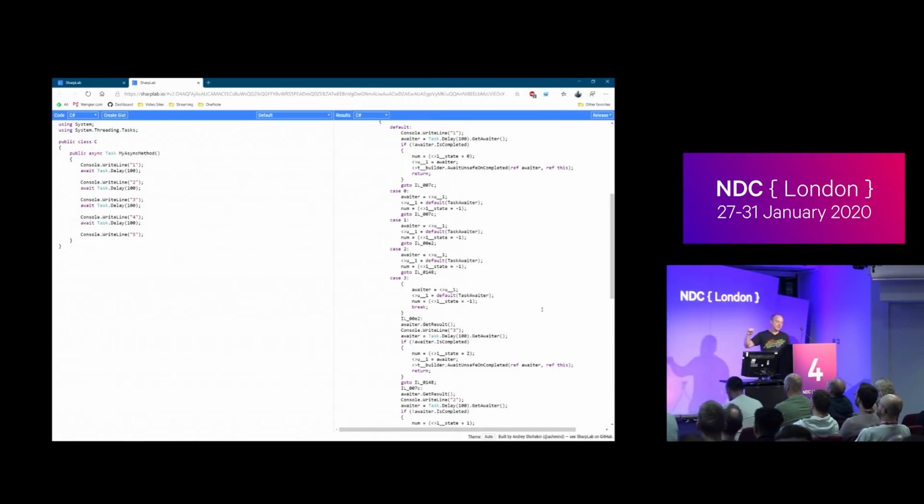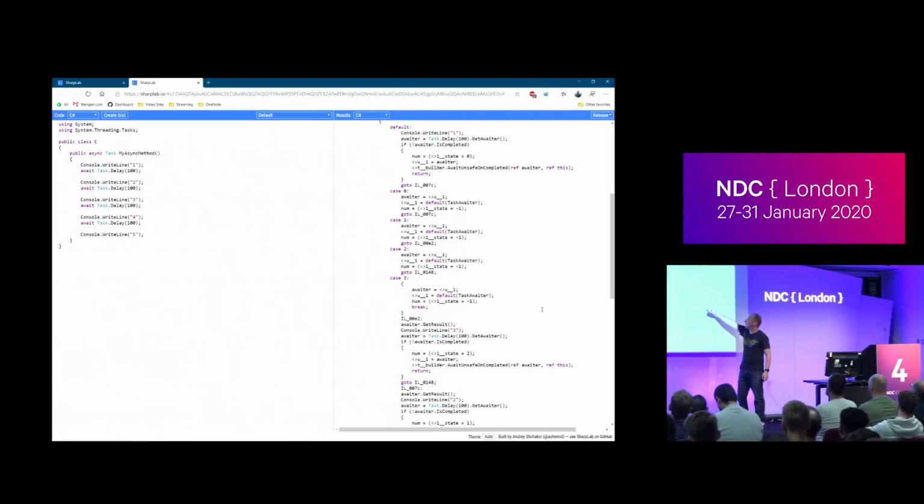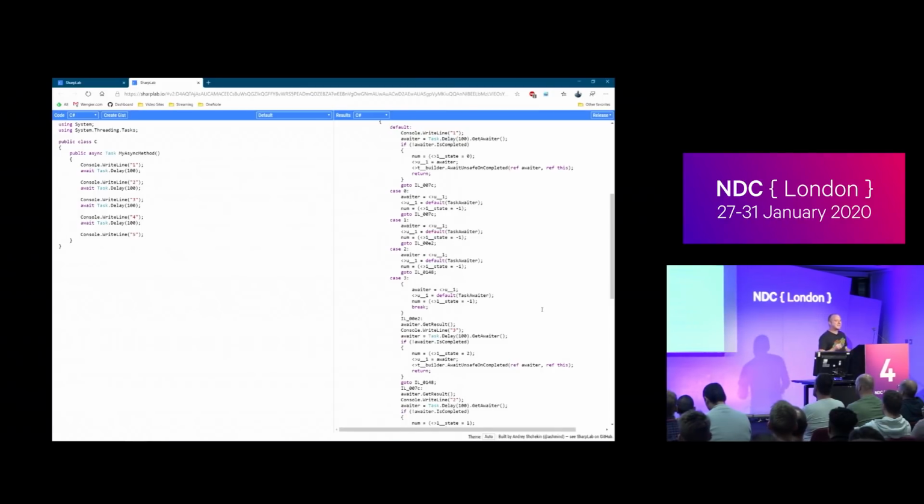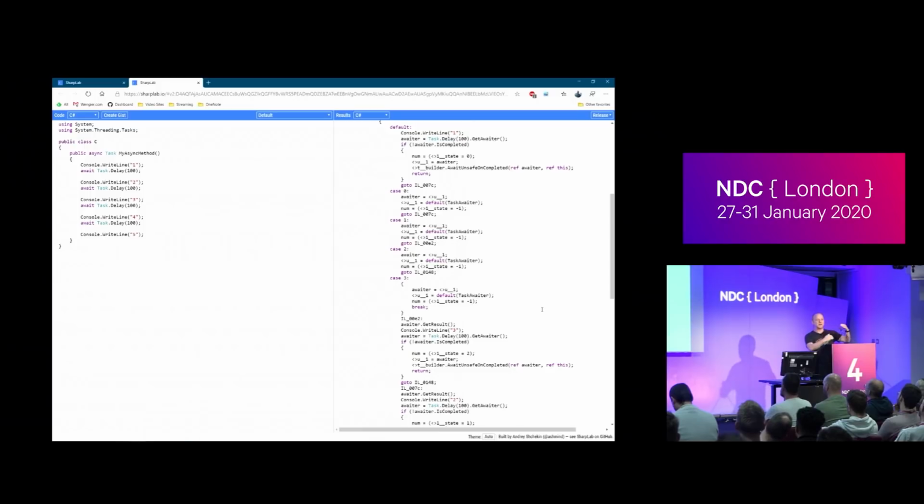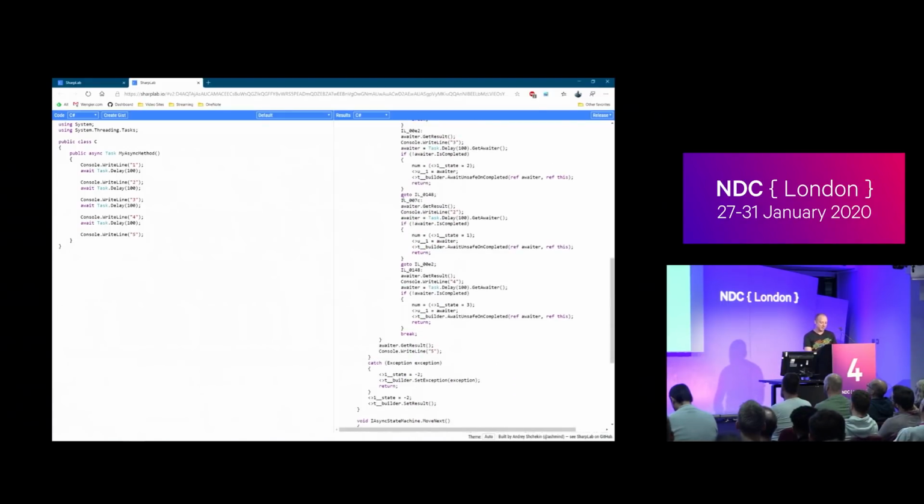Yeah, so the async case is particularly, I won't say confusing, but it's a lot harder to read because if you look, we have our statements here. We have gotos inside all these cases, but then they all flow through to this one, which then jumps around within itself. Basically, we come in, we do some work, we're going to await, but if we've already completed, then we want to just continue rather than wait to be called back again. That's kind of why it jumps around. But this gets messy. It doesn't help that all these things have silly names, but you kind of got to extract them out and then type the names in.